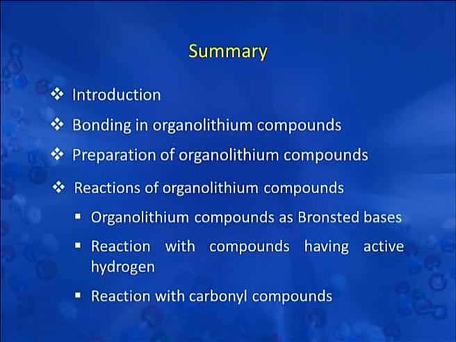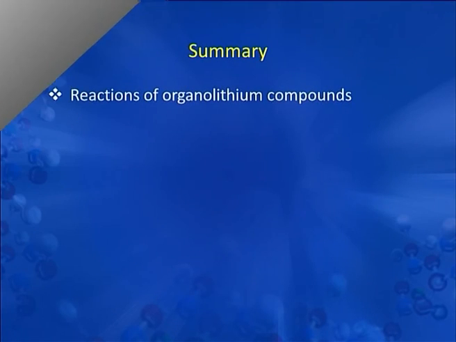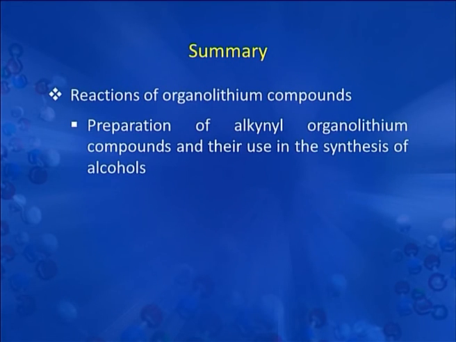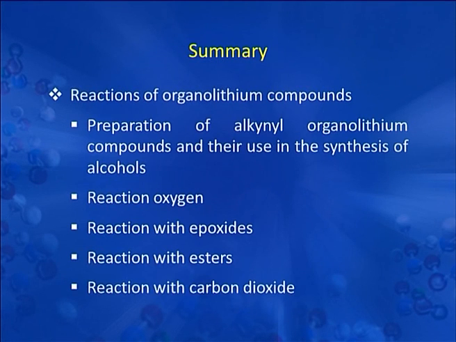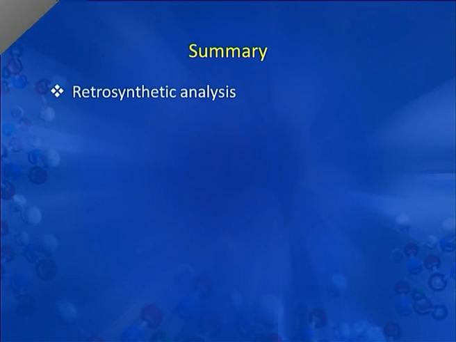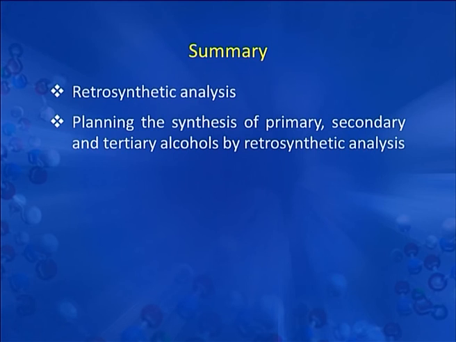Then we have discussed reaction with carbonyl compound. We have discussed the preparation of alkynyl organolithium compound and their uses in the synthesis of alcohol. Then we have discussed the reaction of organolithium compound with oxygen, with epoxide, with esters and with carbon dioxide. And finally, we have discussed the retrosynthetic analysis in detail for the planning of synthesis of primary, secondary and tertiary alcohols by this method.